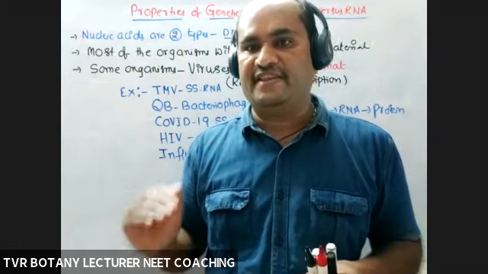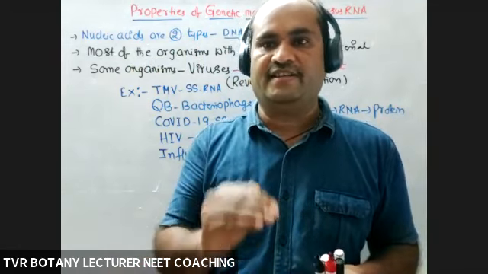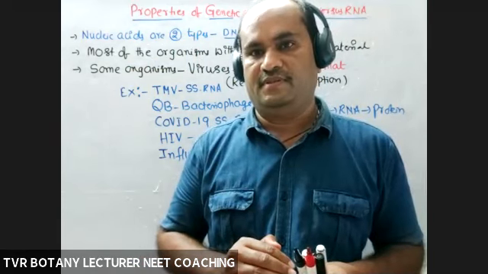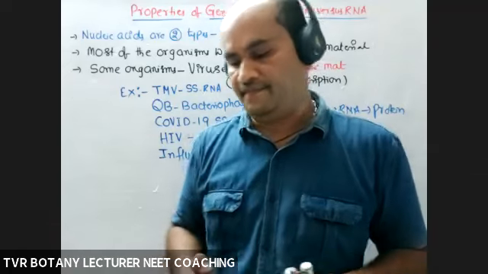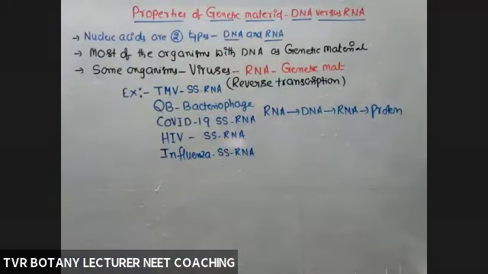In DNA, thymine is present. In RNA, uracil is present. Okay, these are the number of differences we studied in first year. Now the question is, what are the ideal characteristics, main criteria on the basis of which we can say something as a genetic material? What are the characteristics on the basis of which we can decide which one is the genetic material?